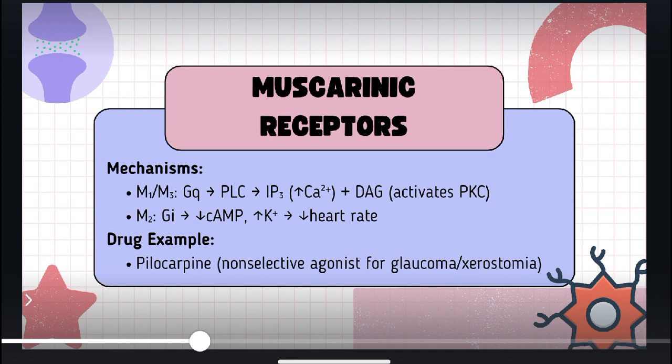Upon the stimulation of the M1 receptor present in the CNS and also in the parietal cells, there will be increased secretion of the parietal cells, that is, increased secretion of HCl into the stomach. So M1 stimulation will result in acidity, while M2 stimulation will result in a reduction in the heart rate. As an example, pilocarpine is a non-selective agonist used for glaucoma and xerostomia.